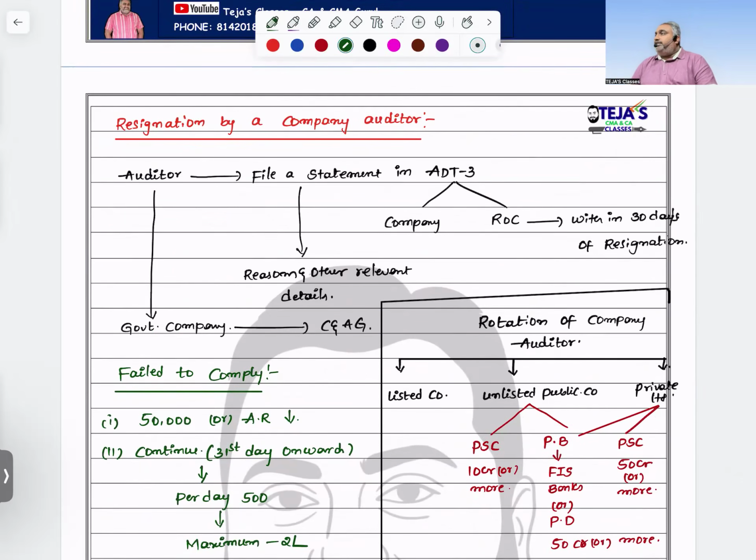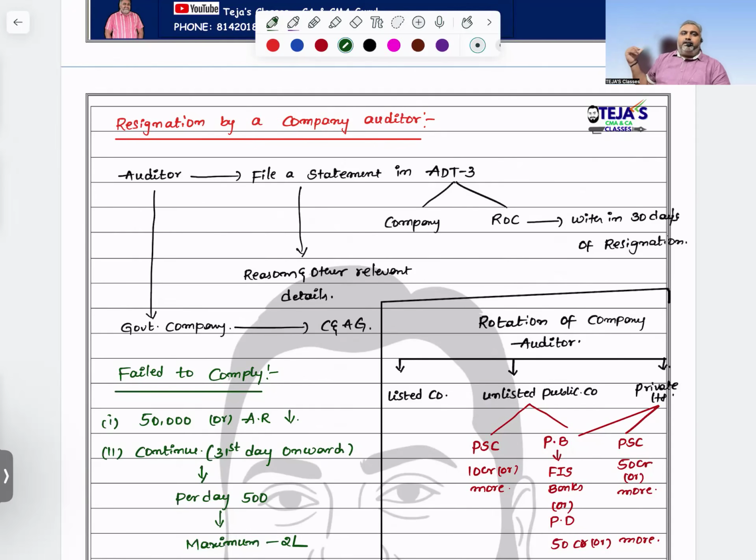Resignation. This is also a very important concept, especially MCQ wise. Form number ADT3 comes into the picture. From the appointment point of view, we used ADT1. From the resignation point of view, the auditor needs to submit to the ROC in form number ADT3 why I am resigning, what is the reason for my resignation. These are all things I am supposed to submit to the registrar.